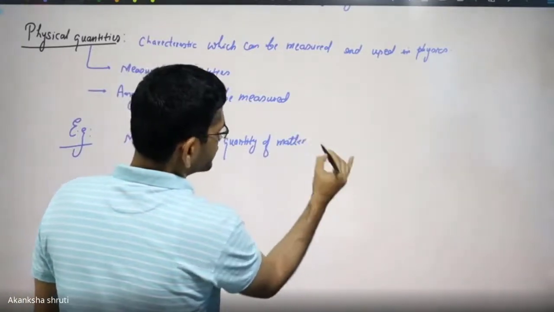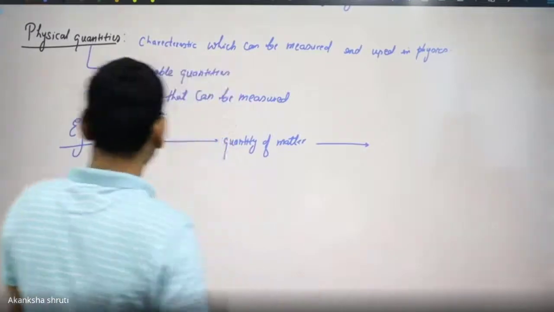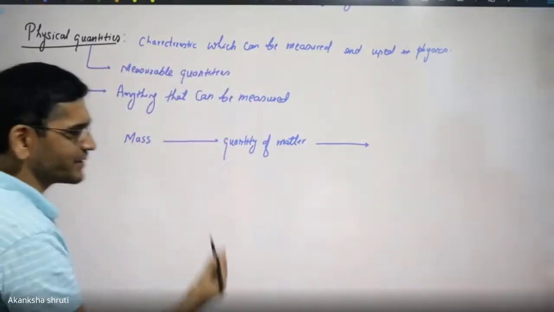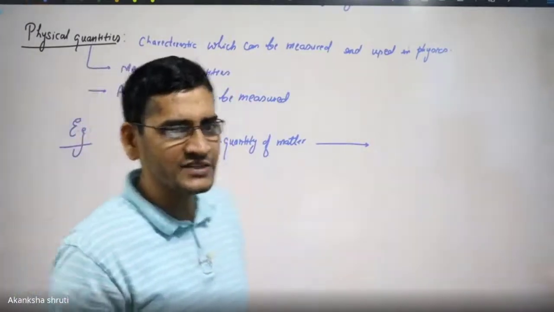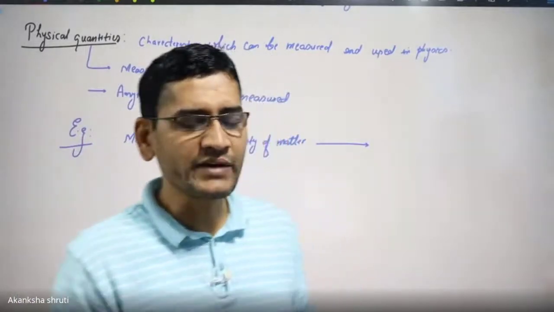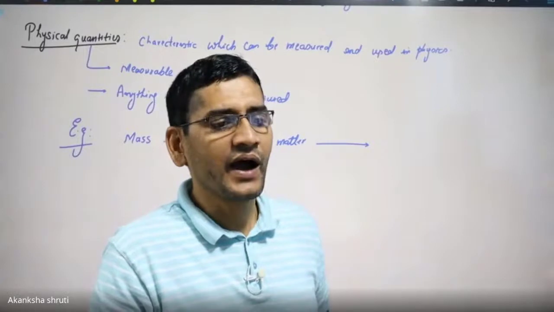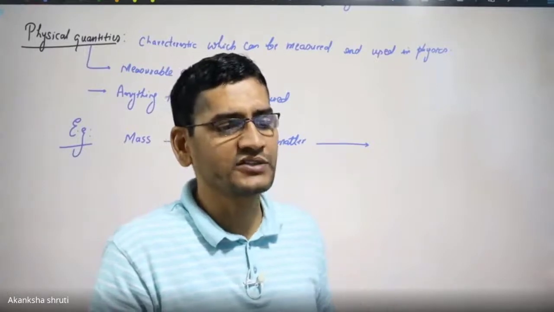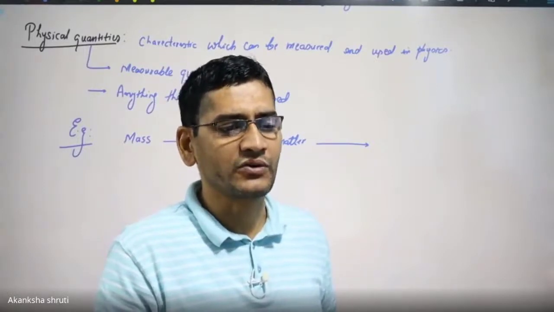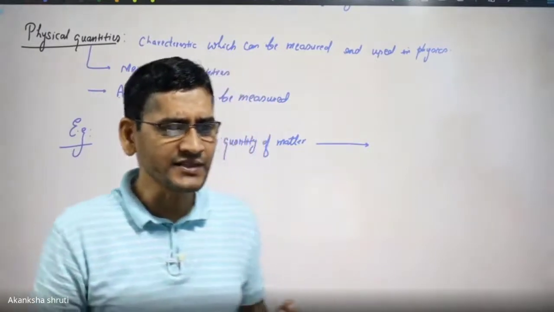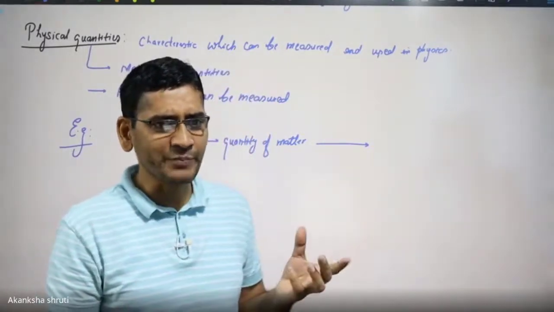Now, how can this mass be measured, or how is the mass measured? Say a student, very simple thing. While you are going to a vegetable shop, you are saying, I need half kg of potato. Why are you saying half kg? By that, what does the shopkeeper understand?